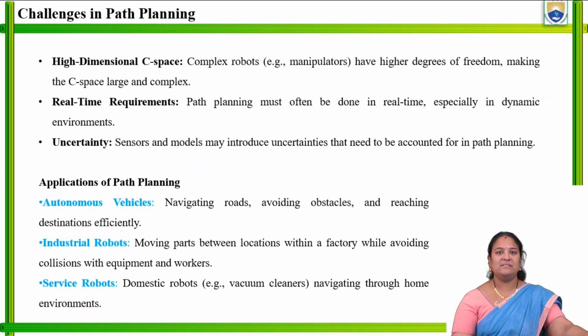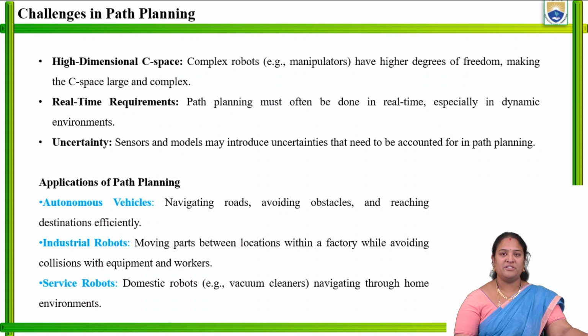Next, we come across the challenges. What are the different challenges which a robot has to face when it is planning? One is the real-time requirement, one is the uncertainty, and a major one is the high-dimensional C-space. C-space is nothing but a complex robot.